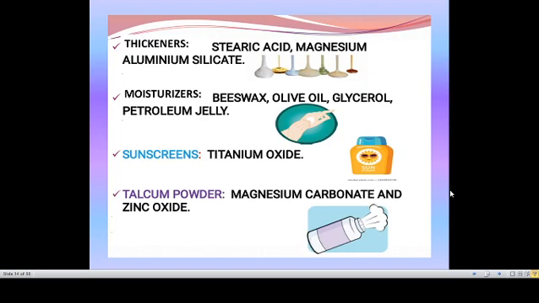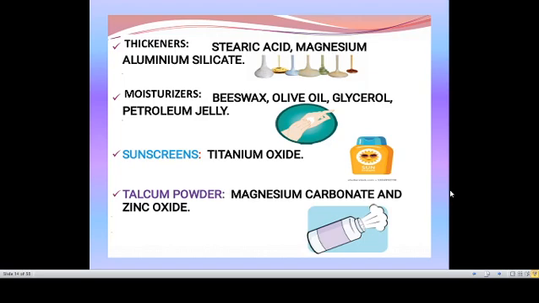So in thickeners, stearic acid, magnesium, aluminum silicate are used as thickeners. Moisturizers: beeswax, olive oil, glycerol, petroleum jelly, these are all used as moisturizers. Sunscreens protect us from the sun rays. So it protects the skin from harmful sun rays.